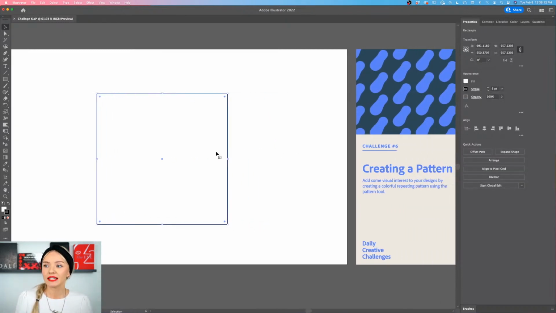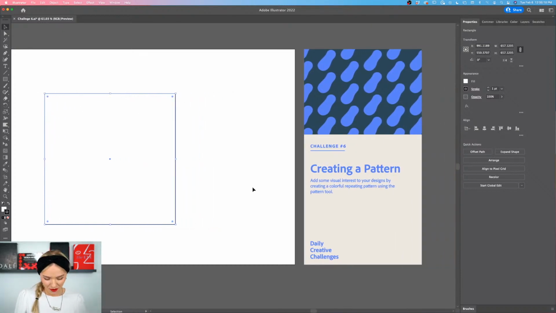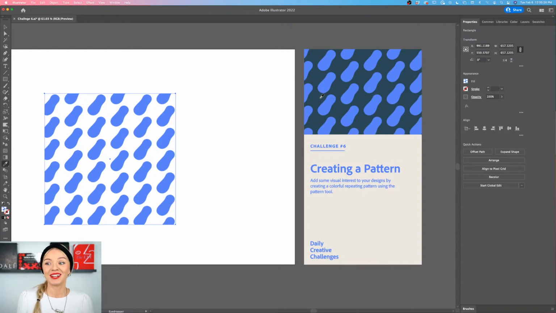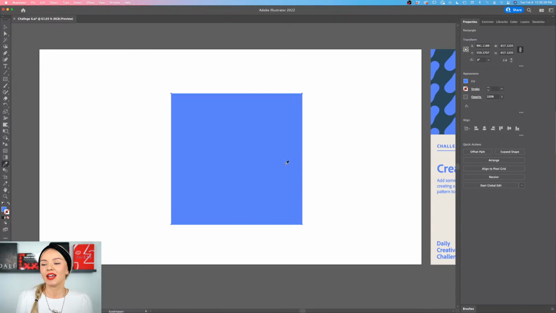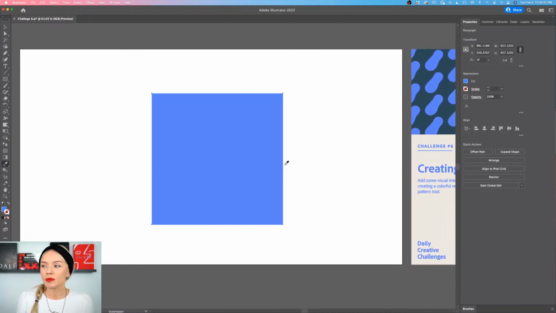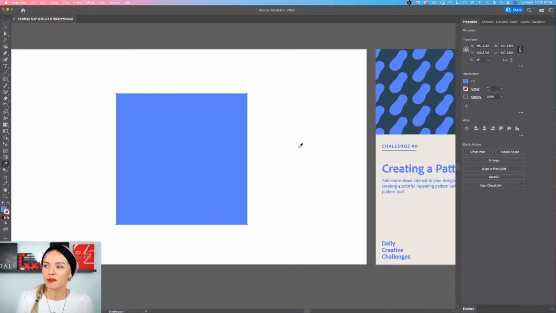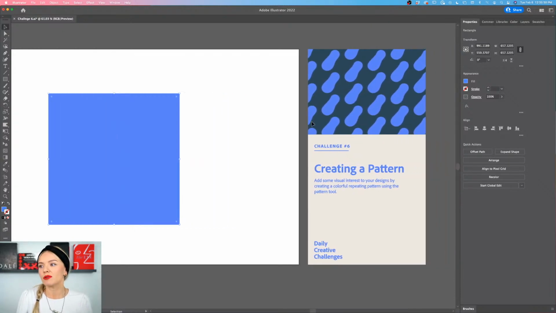Then I'm going to select this square, or proportionate rectangle, and I'm going to use the eyedropper tool using the letter I on my keyboard, and I'm going to sample. Oh, you can actually sample the pattern, but I'm going to sample a color first so that we have a background. But yes, with the eyedropper tool, you can also sample fonts, you can sample patterns and all of that stuff.